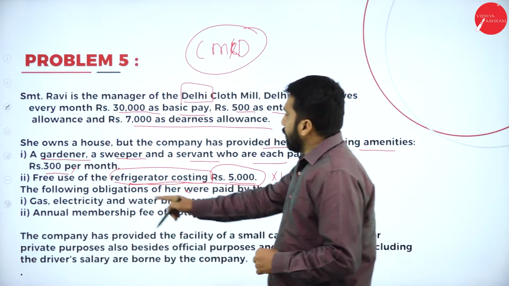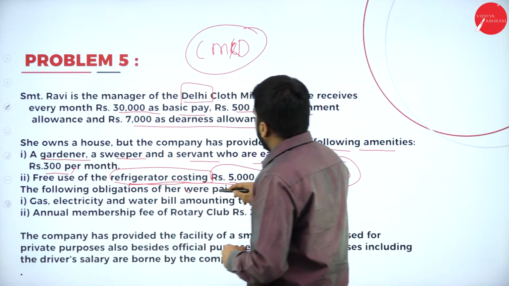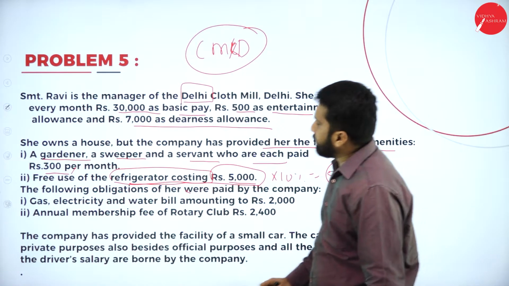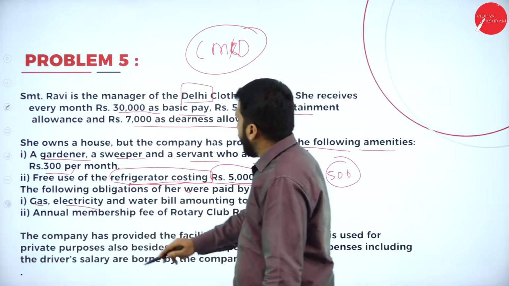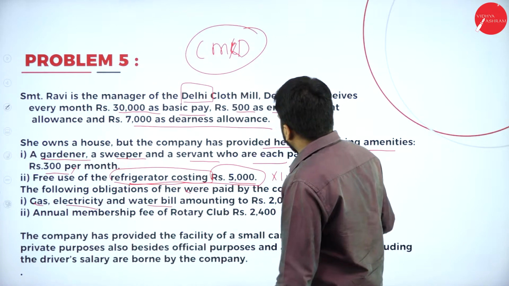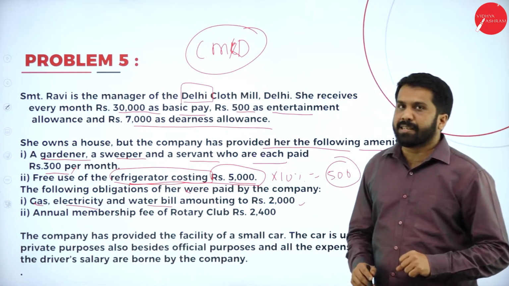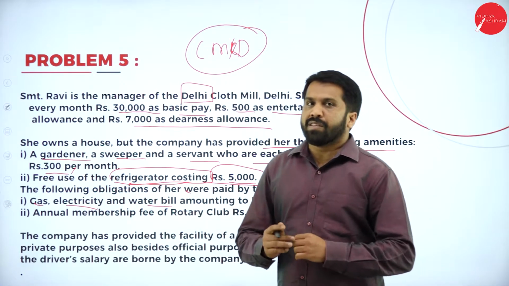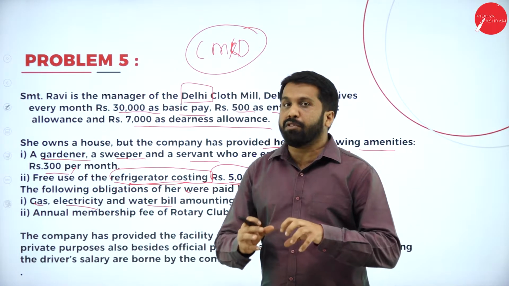Now, the following obligations of hers were paid by the company. So gas, electricity and water bill. These are called perquisites. Perquisites means what? Non-cash benefit. They will not give you cash, they will give you benefit.